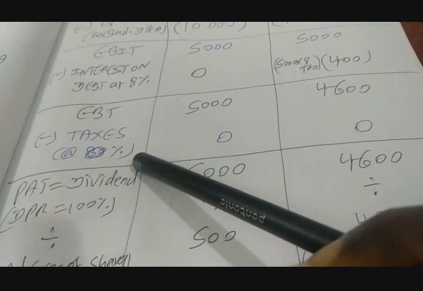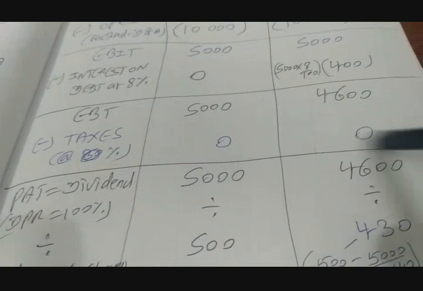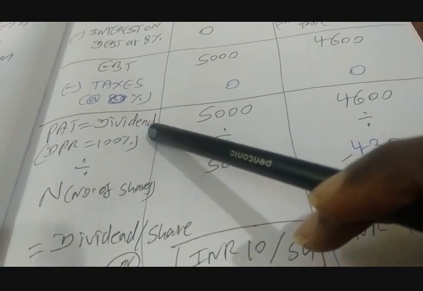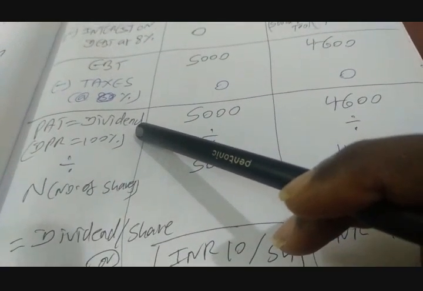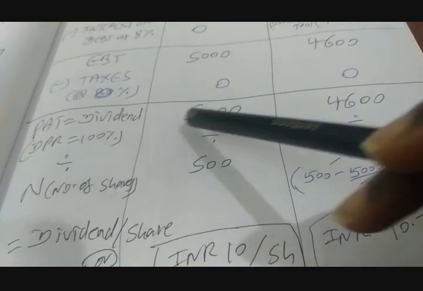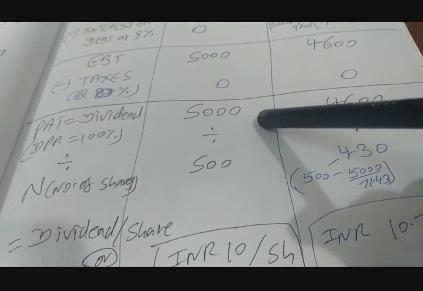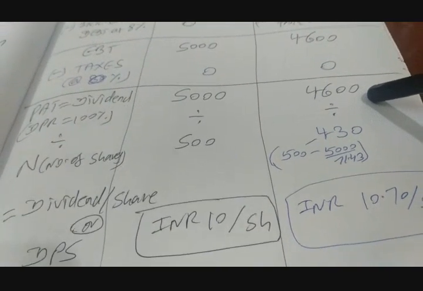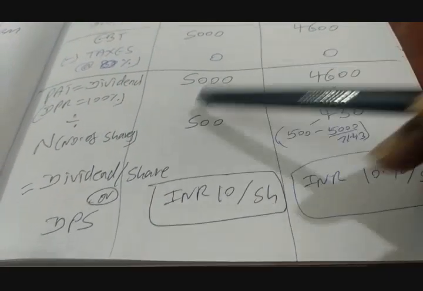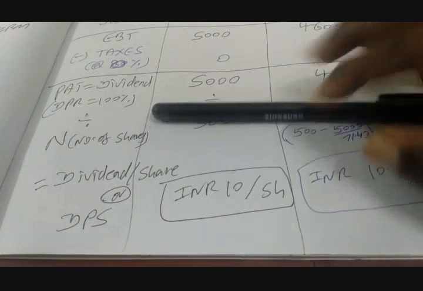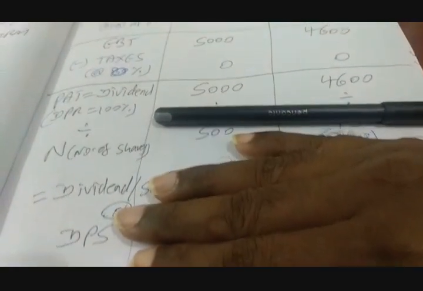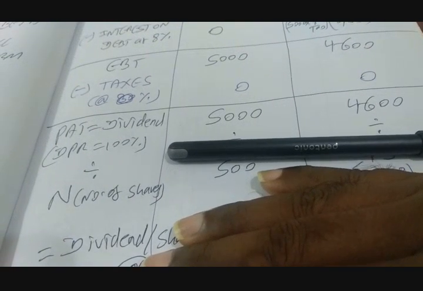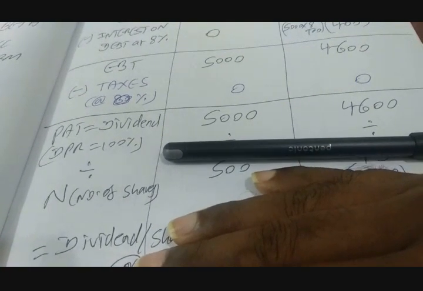Minus taxes. There are no taxes, so tax is 0 under both options. So PAT is nothing but EBT, and the company is following a 100% dividend payout. So PAT is equal to dividend, which is equal to 5,000 crores under the first option of no debt, and 4,600 crores under the option of debt. Right now you may conclude that the option of borrowing reduces the PAT, so we should not go for borrowing. But that is not true.